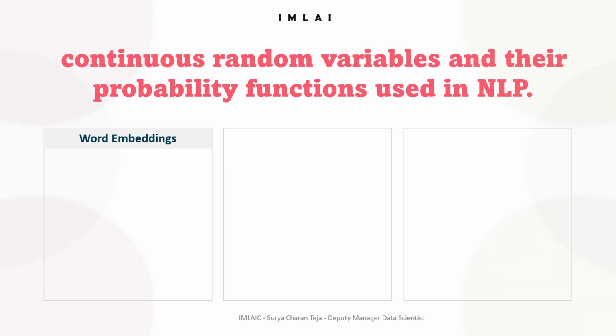The first one is word embeddings. Word embeddings are a way of representing words as high dimensional vectors. The distribution of these vectors can be seen as a continuous random variable with a probability density function that depends on the choice of embedding algorithm and the training corpus. The probability function might be a Gaussian distribution centered around the mean of the embeddings or a mixture of Gaussians.